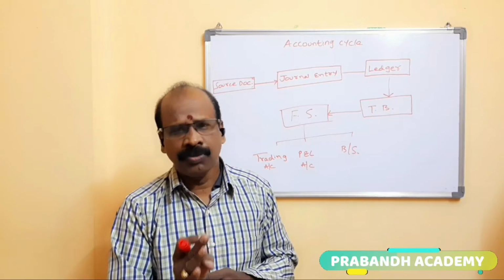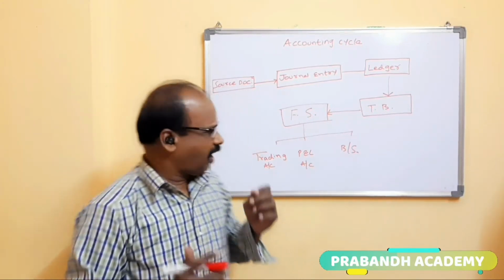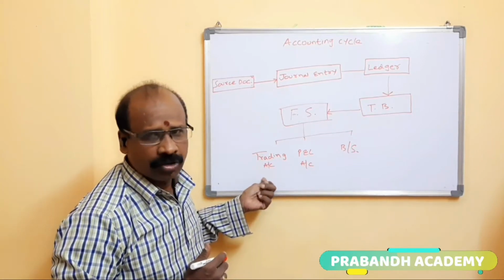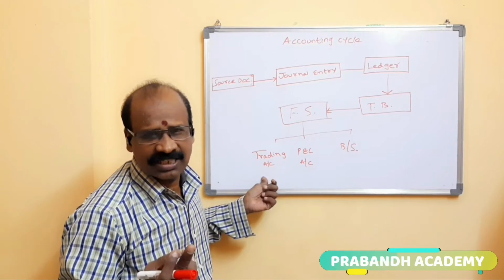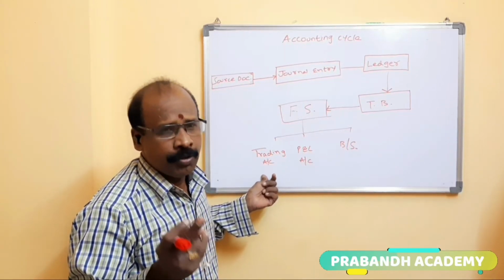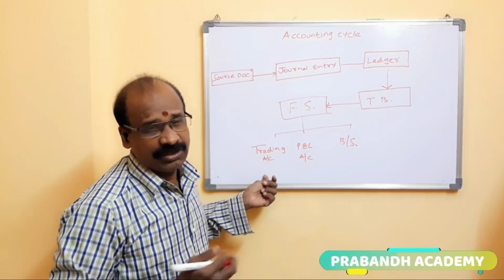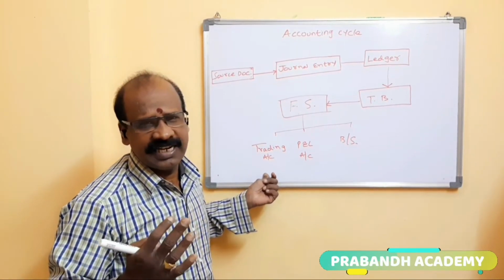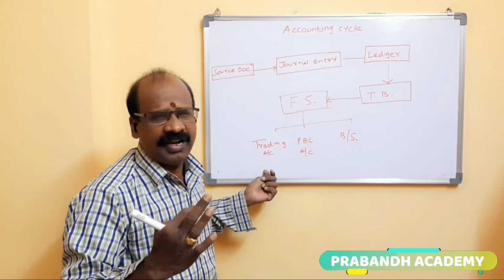Those transactions are recorded in the trading account. It is related to production. Suppose take the example of purchases. Without purchases, it is not possible to produce the goods. So that is why those transactions are recorded in the trading account. Next one, sales. Without sales, it is not possible to run the organization. So that is why sales are recorded in